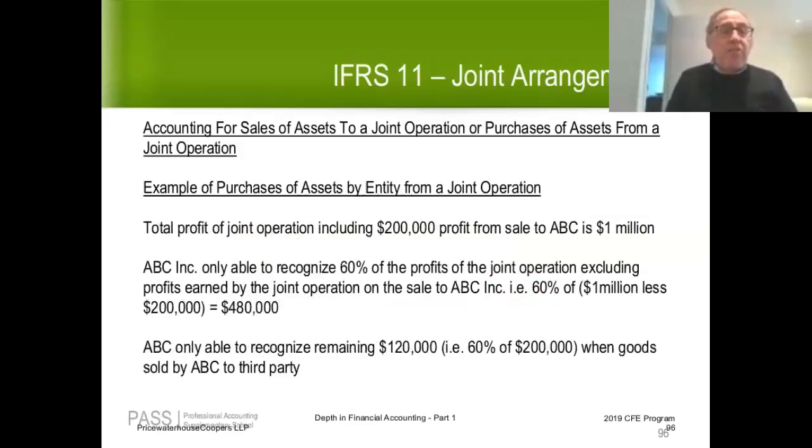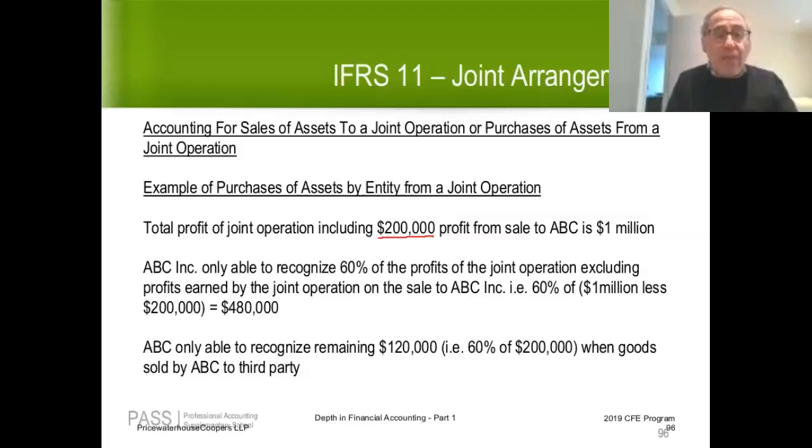And let's assume that the total profit of the joint operation, including the $200,000 of profit that the joint operation made on the sale to ABC, was $1 million. So let's assume that the joint operation made $800,000 of profits from external sales and another $200K on the sale to one of its joint operators, ABC.